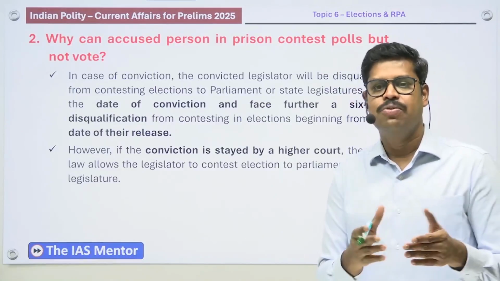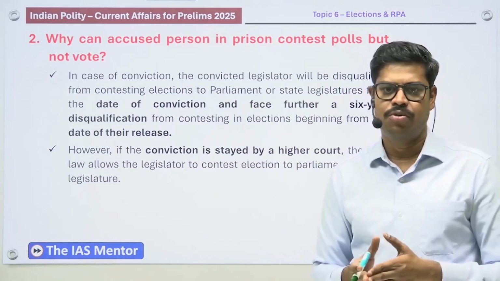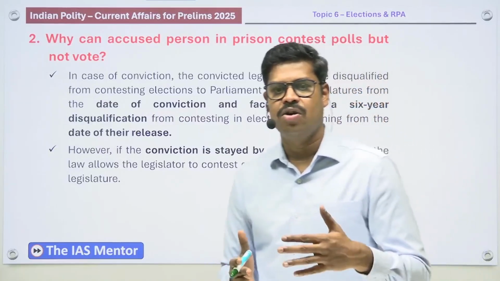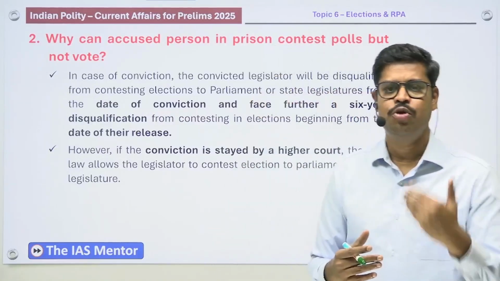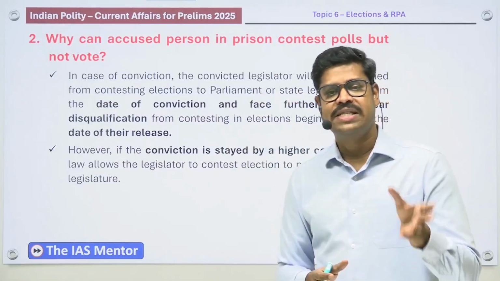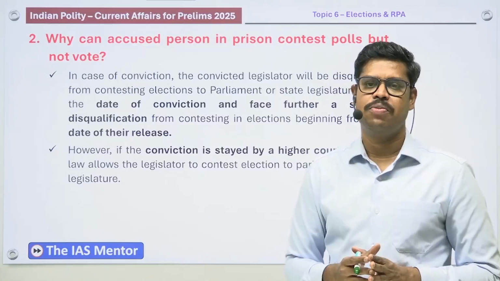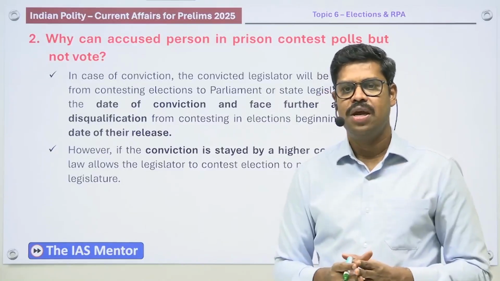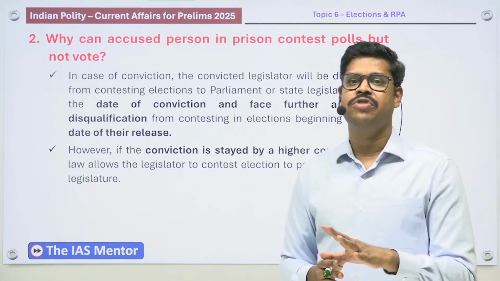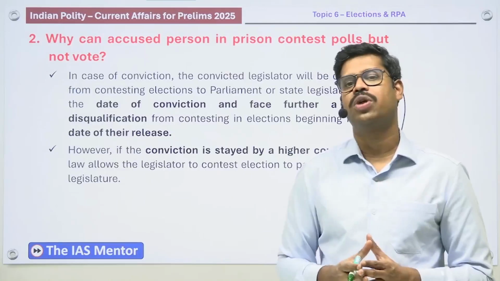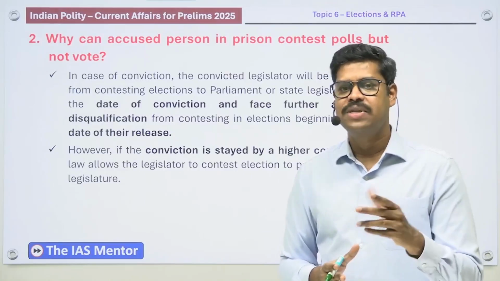Yes. Suppose the conviction happens in a subordinate court, in a district court. The convicted person is very well free to make an appeal in what is called the high court. And if the high court stays the conviction, this is very important, then the individual is free to contest the election. But if the high court does not stay the conviction, then the individual cannot contest the election, and his disqualification would continue. So what does it mean by staying the conviction?